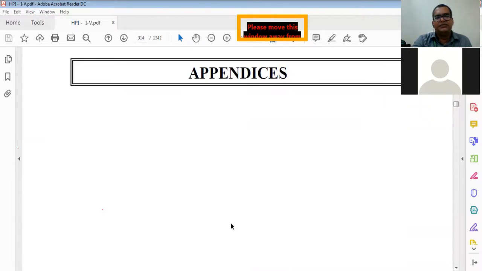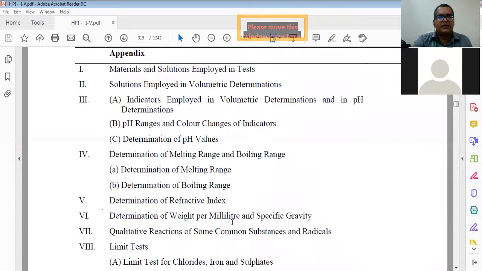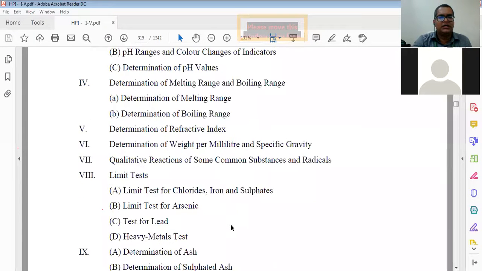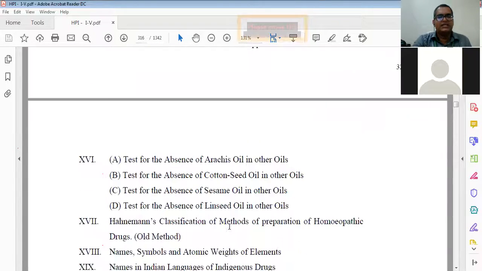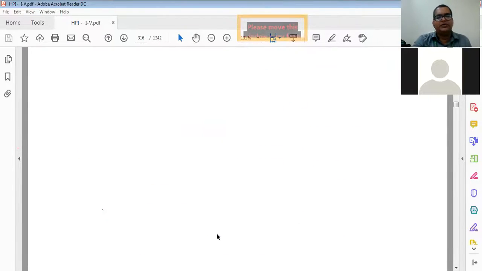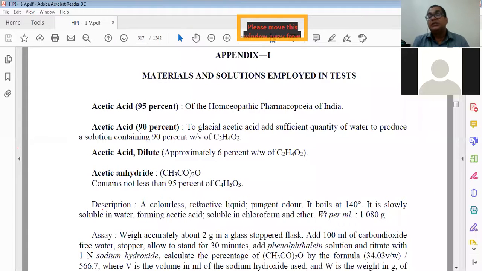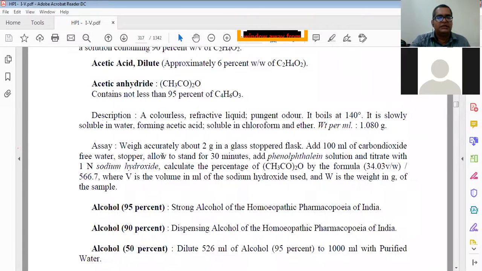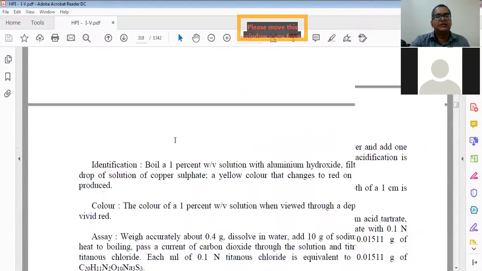Now actually we have to come to the appendices. What extra things are given? Like materials and solutions employed in tests, and what the test ranges are. This is in the last part of our HPI 1. Everything is not useful at your first year level, but it is used in pharmaceutical companies. If you have to employ any test, they have to follow this. Like absolute alcohol, 95% alcohol percentage, strong alcohol, how much. Reference points are given for everything.